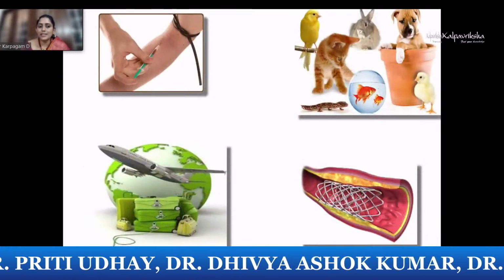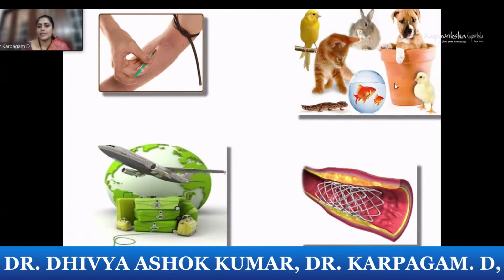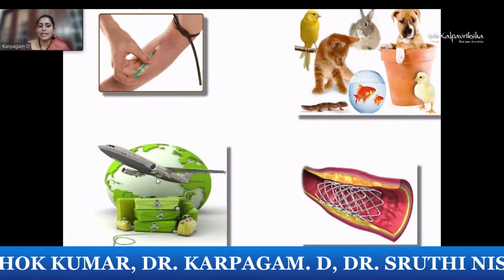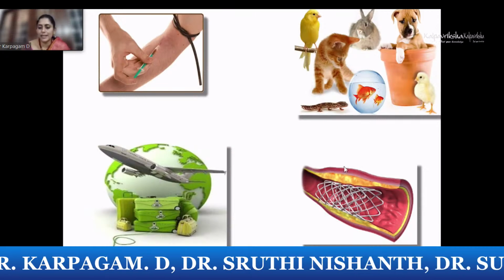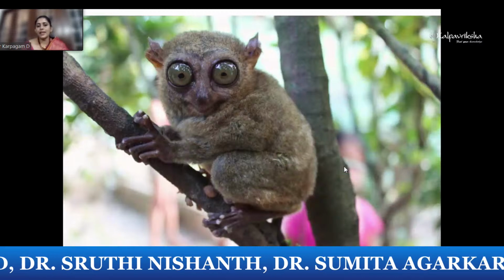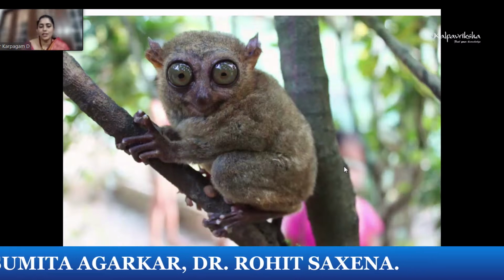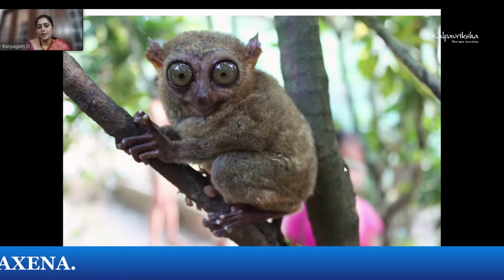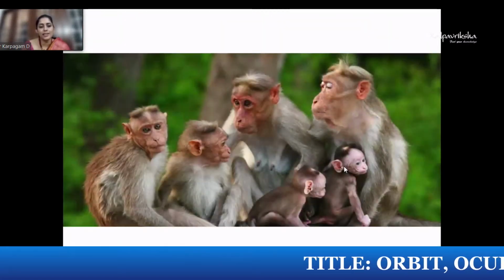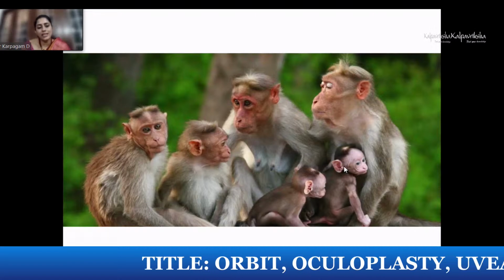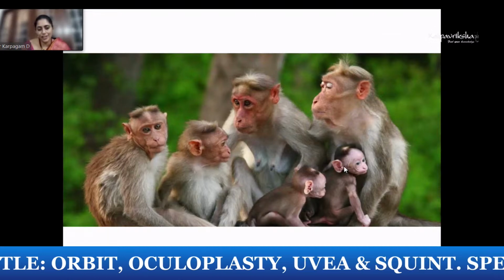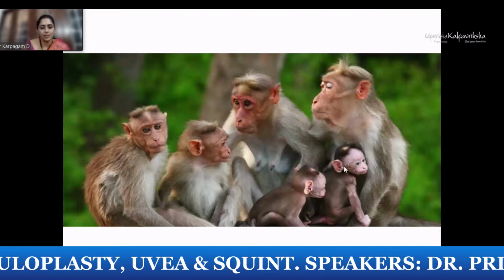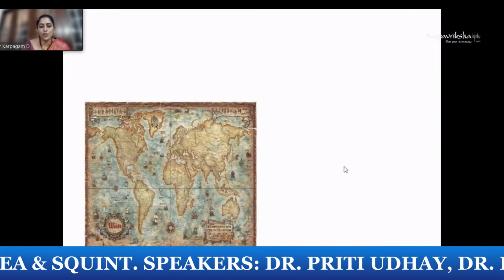There is also a history to be elicited if the patient is an IV drug abuser, has any pets at home, especially cats and dogs, any history of recent travel, any history of stents placed in the body. So when we see a case of uveitis, we also look out for something which is not quite the ordinary, right? It's an animal which is found very, very rarely, but we just try to look out for these things. In the day-to-day life, when we see patients in the OPD, it could probably be the more common, like the monkeys which we see all around. So in our country, we would still lay the prime focus on TB and sarcoidosis and infections rather than jumping onto some hi-fi diagnosis.